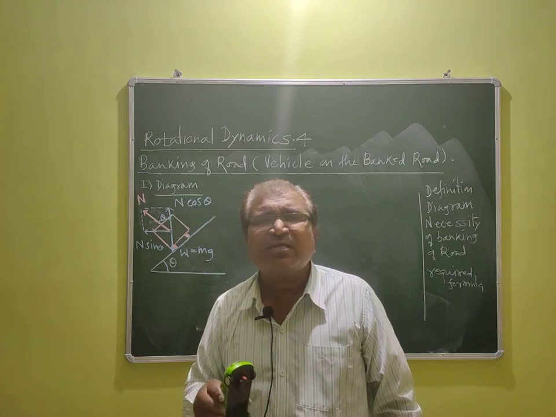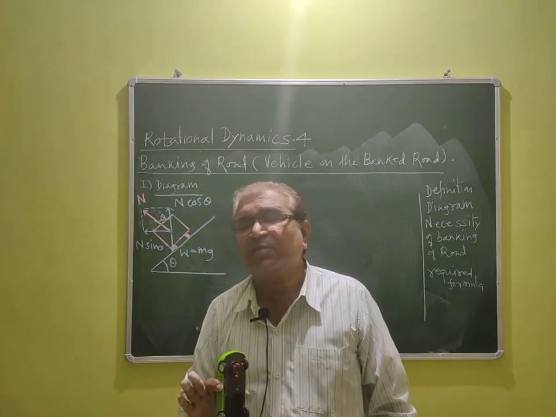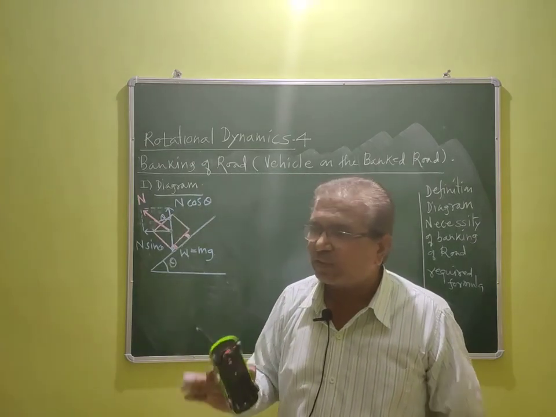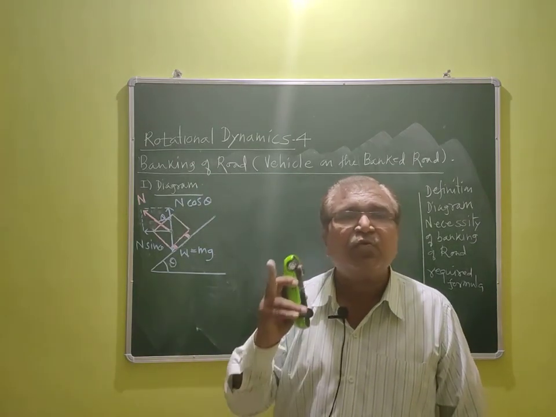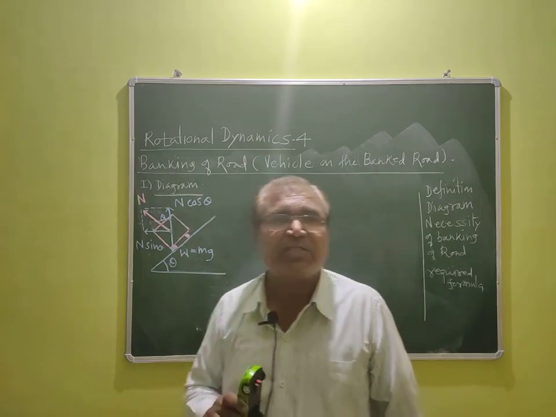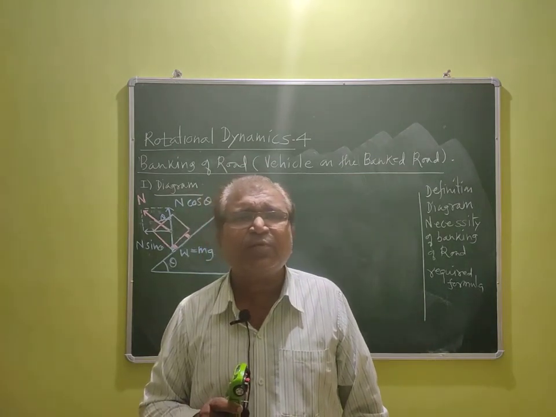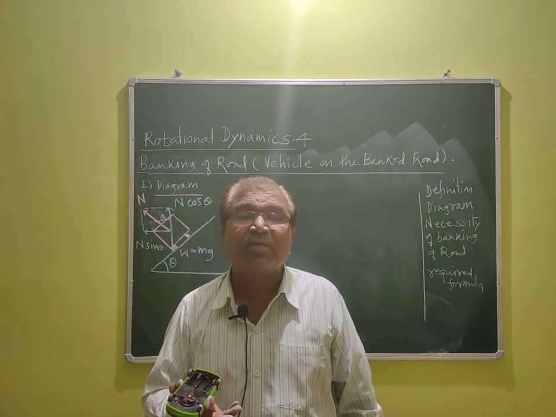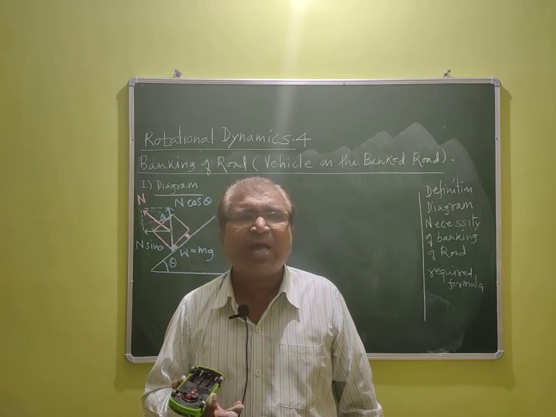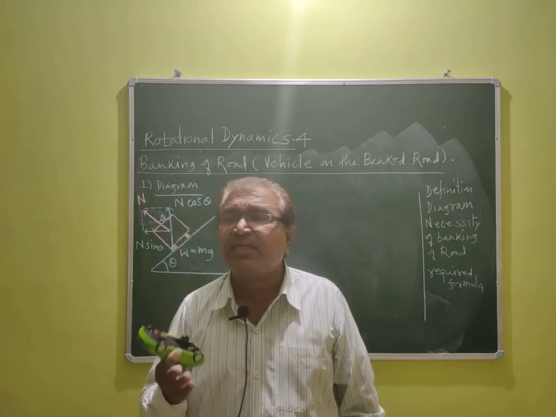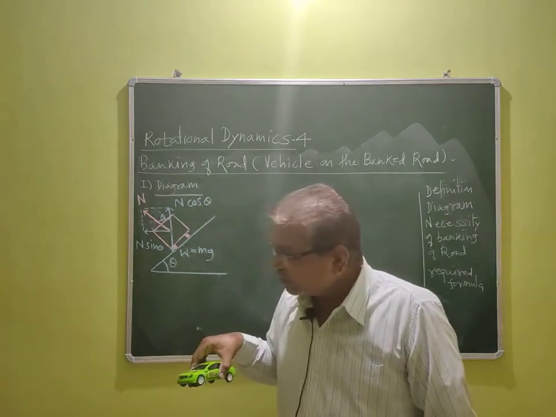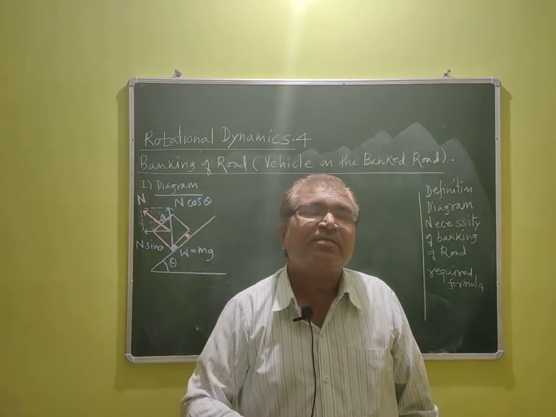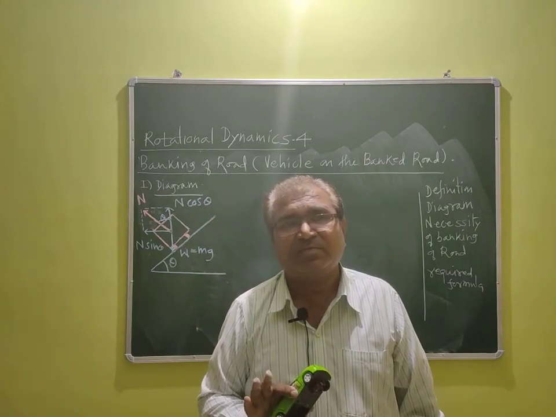So we can't get constant frictional force. We can't get reliable frictional force always. It depends upon road condition, tire condition, weather condition. So frictional force is not remaining constant. And if frictional force is not remaining constant, then we can't get satisfactory centripetal force to turn the car at turning road.